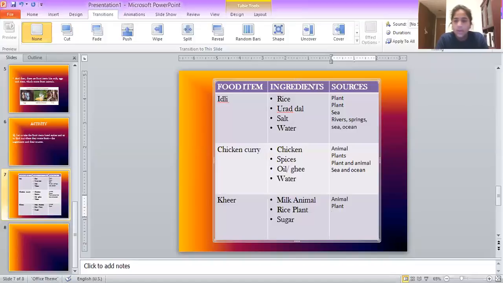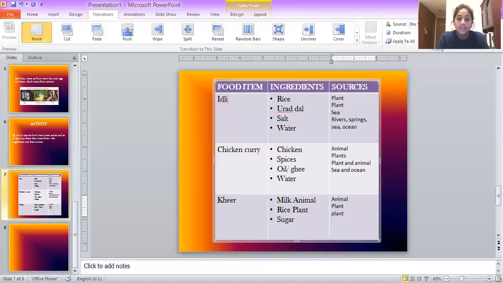Now, sugar, where do you think sugar comes from? Do you think like salt, it comes from the ocean? Do we have sugar farms from the ocean? No. Sugar, once again, comes from plants. But we won't see them directly. We won't see those crystals. We have sugar cane, right? From the sugar cane, when it once again goes to factories, they'll process it. And finally, we get the sugar that we actually consume.